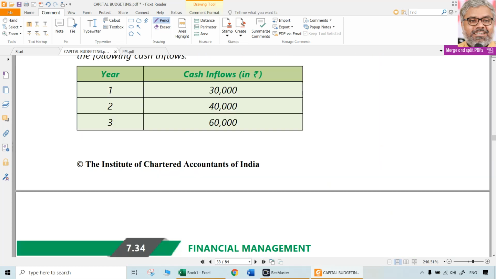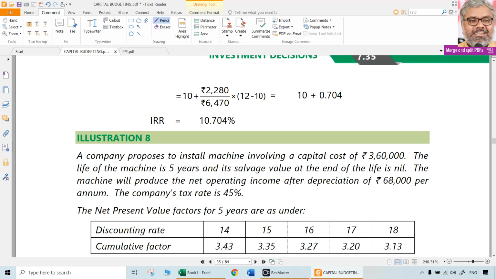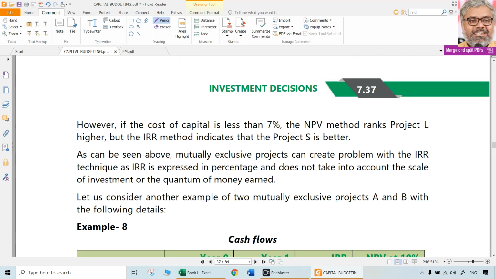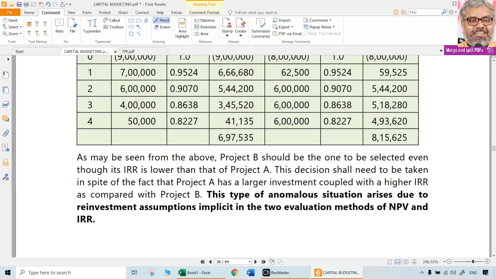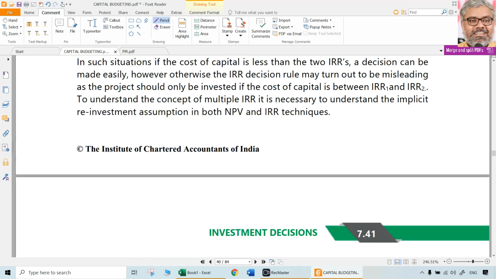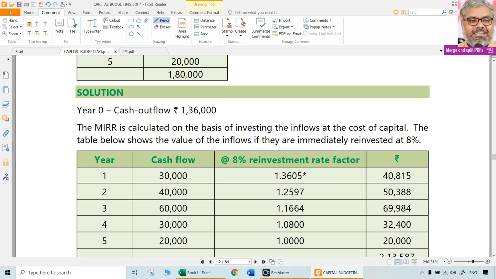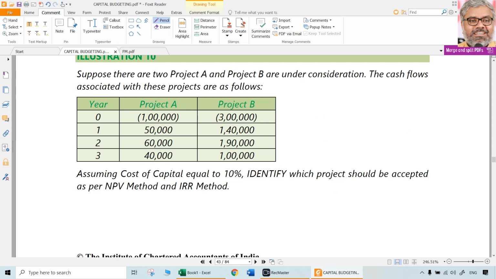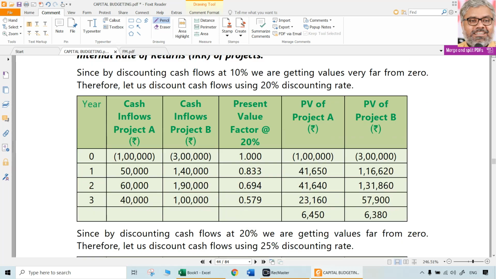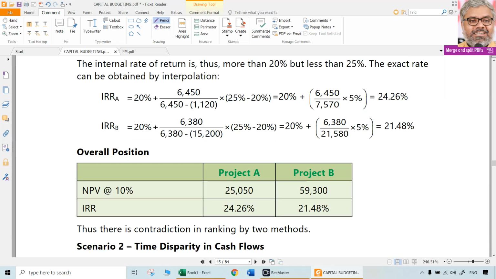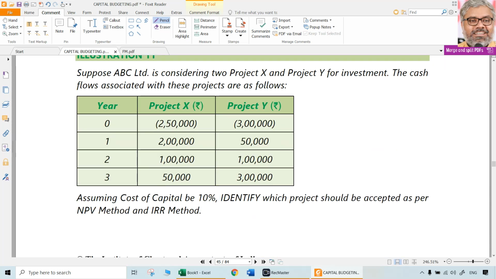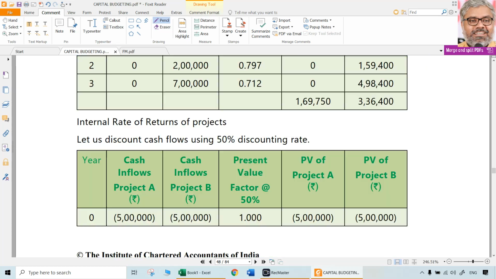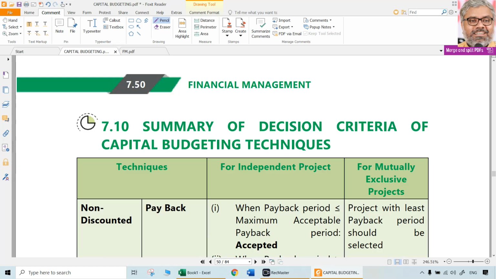IRR is a different technique. Of course, in order to calculate IRR, we should definitely know how to calculate NPV first. Without NPV, IRR is not possible. We will come to the IRR aspect later, and also we'll try to have a comparison between NPV and IRR. But let us go to some of the problems where NPV can be calculated straight away without any requirement of IRR. Almost all questions ask NPV and IRR.